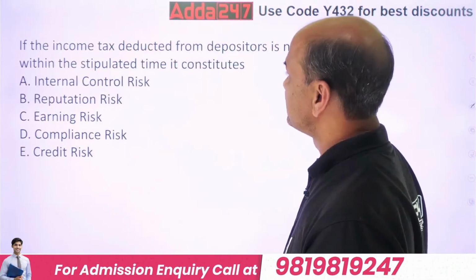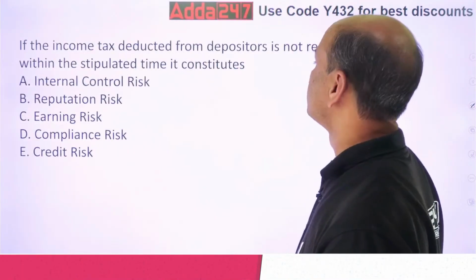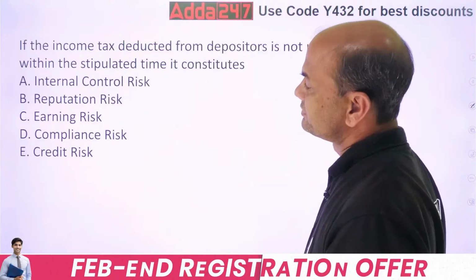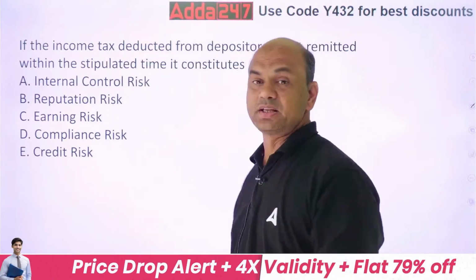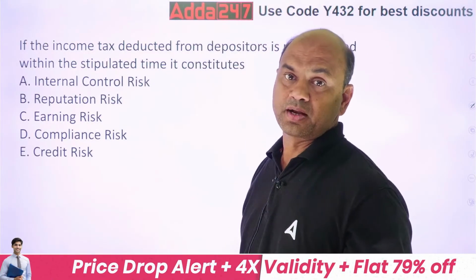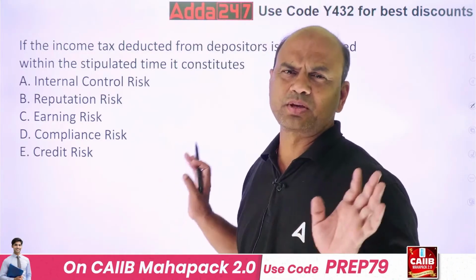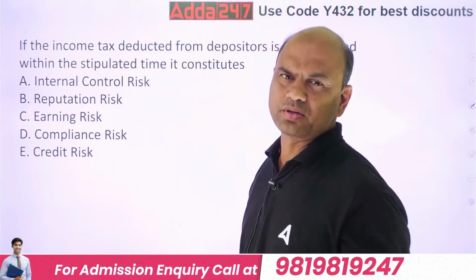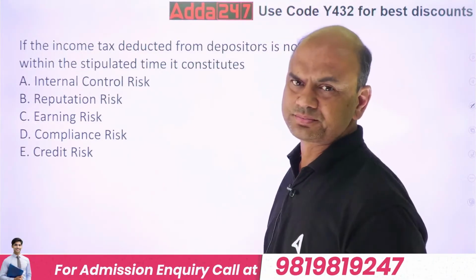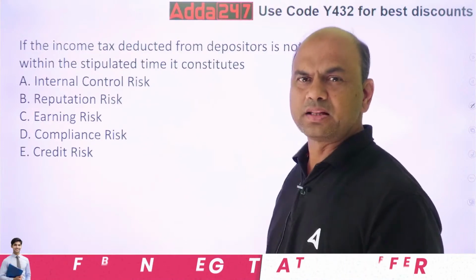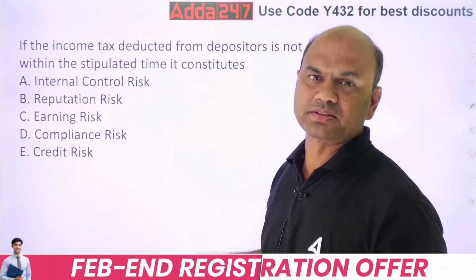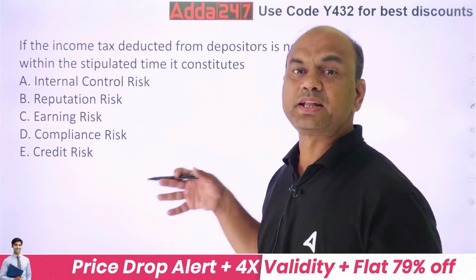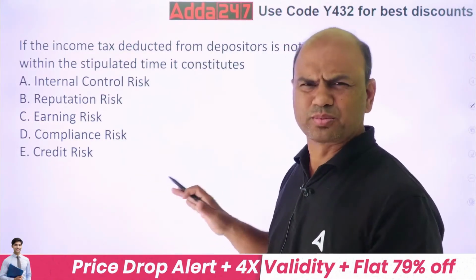If income tax deducted from depositors is not remitted within the stipulated time, it constitutes what? Now, what do you mean by this? Income tax is to be given to whom? Suppose I debit some income tax. TCS we call it, tax collected at source. In INR transactions, we have TDS, tax deducted at source. In foreign transactions, we have TCS, tax collected at source. Both mean one and the same only.